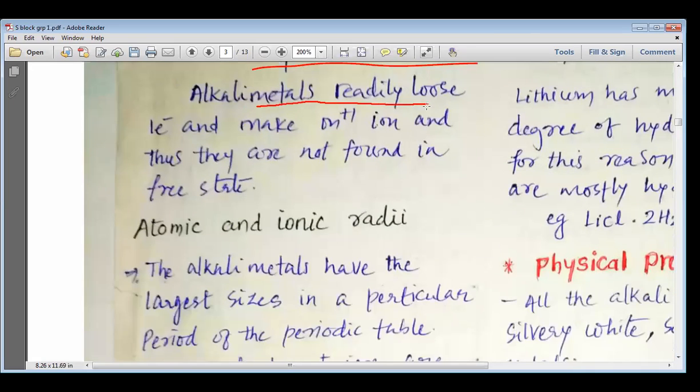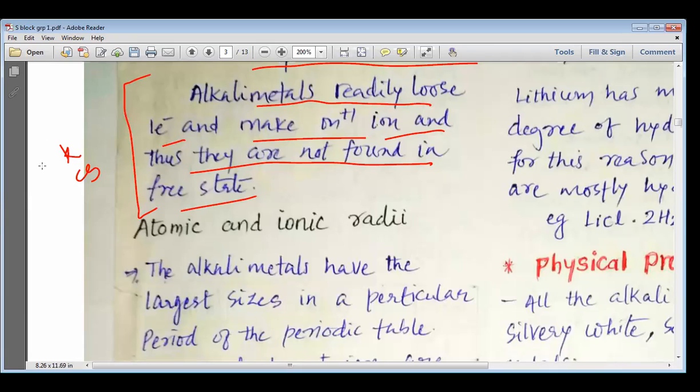Alkali metals readily lose one electron and make M+ ions, and thus they are not found in free states. So they are highly reactive, they can easily lose their electron, and that is why they are always found in the combined state. None of the elements from this group is available in the free state in the atmosphere or in the Earth's crust. My dear students, you would be amazed to know that when even sunlight falls on elements like potassium and cesium, they lose their electron and make the positive ion.